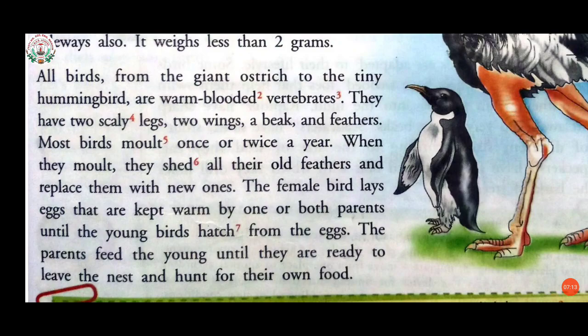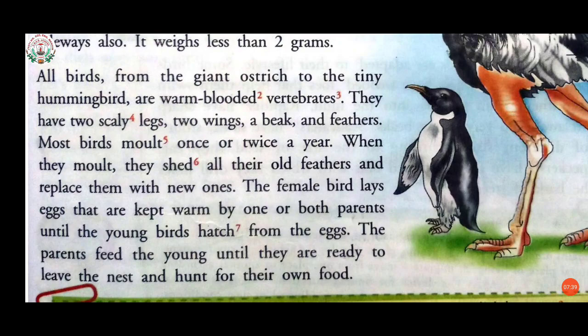What is warm-blooded? Having a fairly high temperature that does not change with the outside temperature. One more thing given in the meaning of the word warm-blooded is that most animals living on land are warm-blooded, but reptiles and fish are cold-blooded.